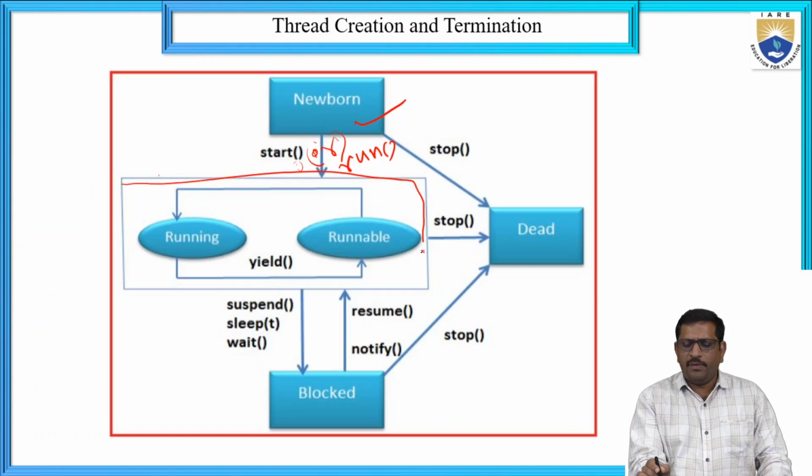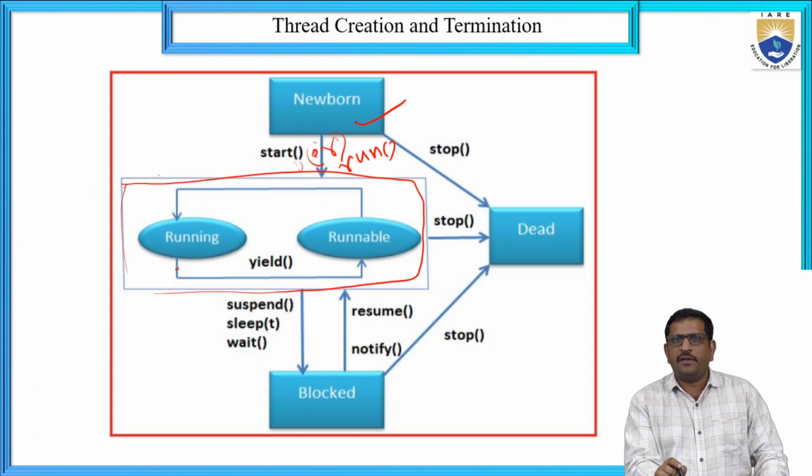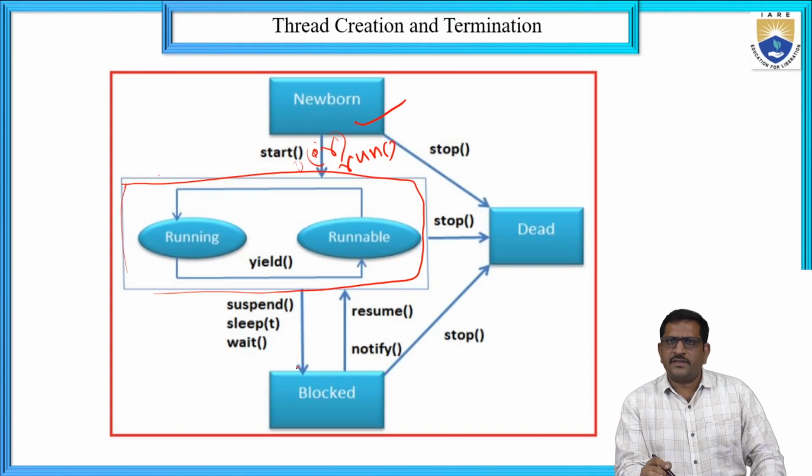The process will continue. The cycle is repeating a number of times. Now it will be repeating. If it is not executed completely, it is sent to the runnable state. If there are any disturbances or any abort happens in the process, it can be sent to the blocked state.